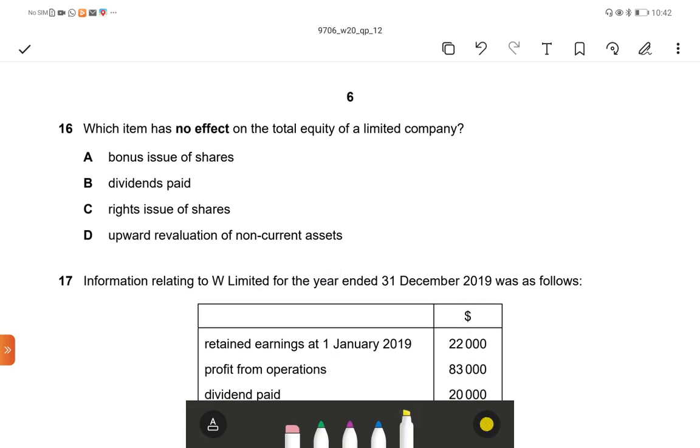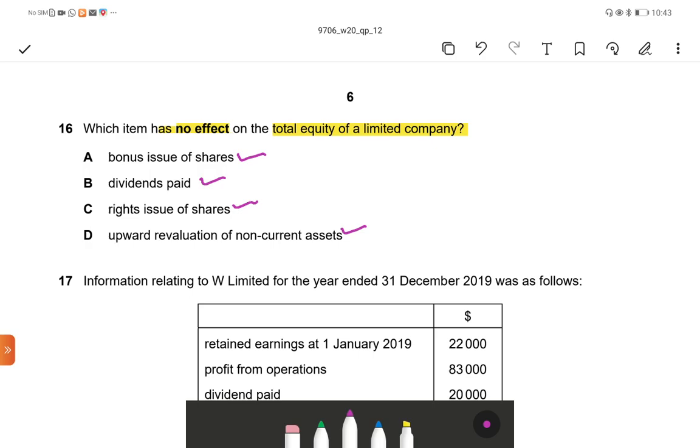Which item has no effect on the total equity of a limited company? Equity of a limited company means total shareholders' funds: share capital plus reserves, premium, retained earnings, etc. So which is not affecting the equity? The options given are: bonus issue of share, dividend paid, rights issue of share, upward revaluation of non-current asset.